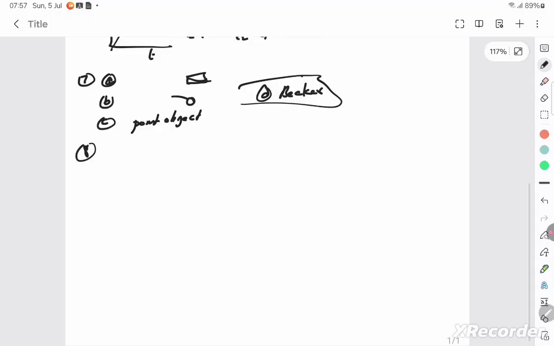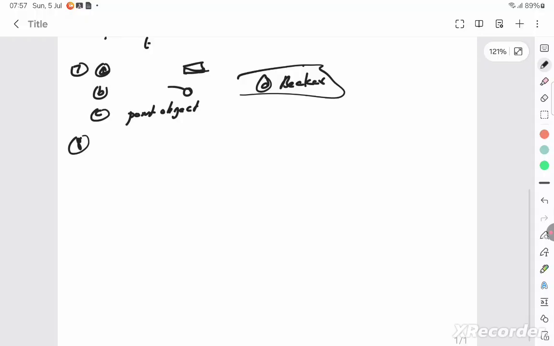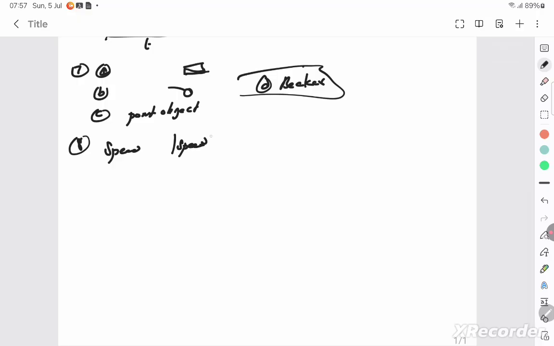Read each of the following statements carefully and state with reason and an example whether true or false. A body with zero speed at an instant may have non-zero acceleration. Yes, a ball at the topmost point. A body with zero speed may have non-zero velocity. As speed itself is zero, velocity will obviously be zero, because the magnitude of velocity is speed, and the speed is zero, so the velocity is certainly zero.